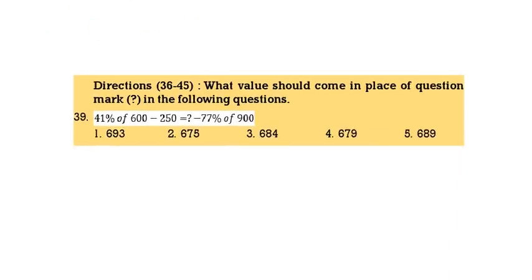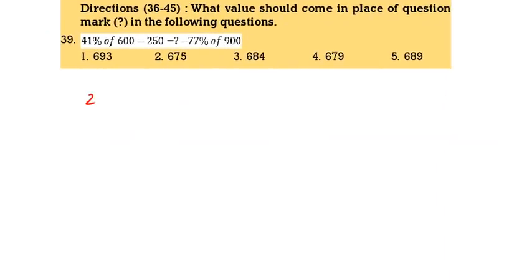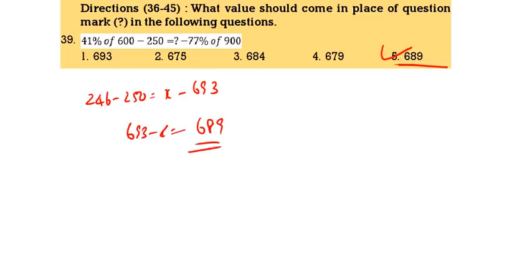Next question. 41% of 600, that is 246, minus 240 is equal to 77 into 9. 9 7s are 63, so 693. 246 minus 250 is minus 4. So minus 4 plus 693, that is 689. 5 is the correct answer. See the next one.